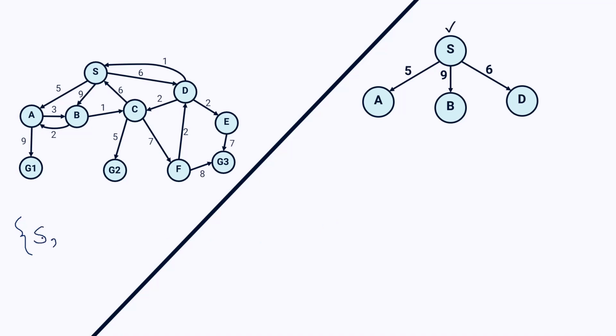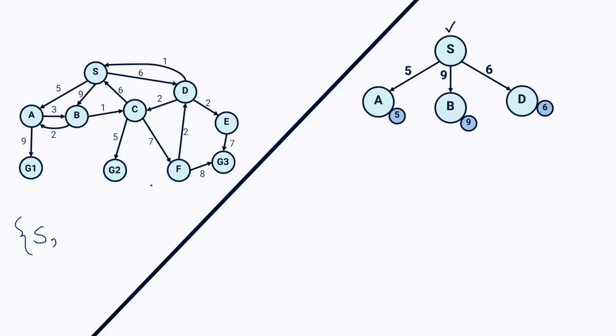After that, I have to calculate the value of G for each node. Because we have just one edge between these nodes and the initial state, the value of G will be equal to the cost of each edge. For example, for A that would be 5, for B that would be 9, and for D that would be 6. From these 3 values, I have to choose the least one. That would be node A with value of 5. So I have to expand node A.